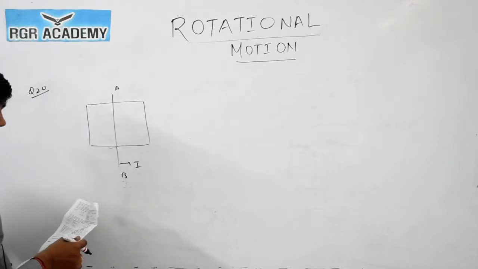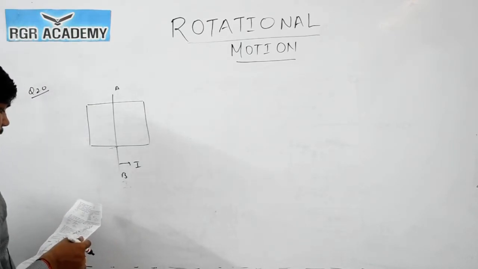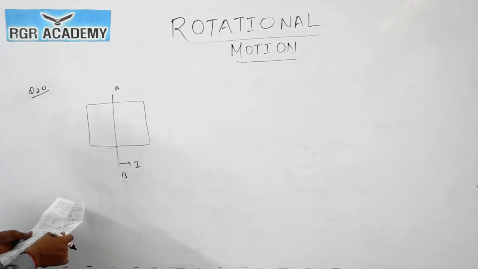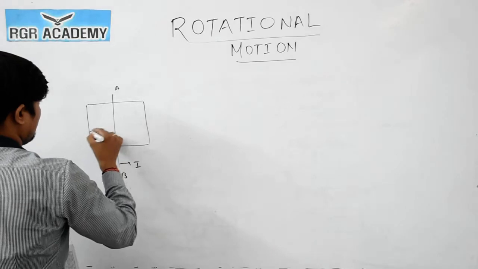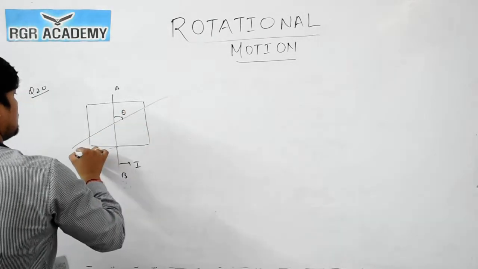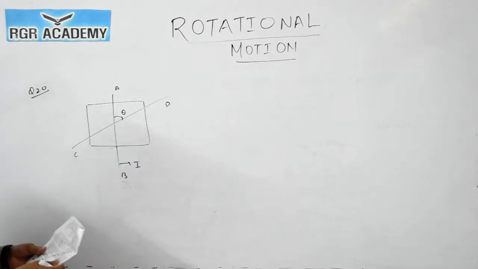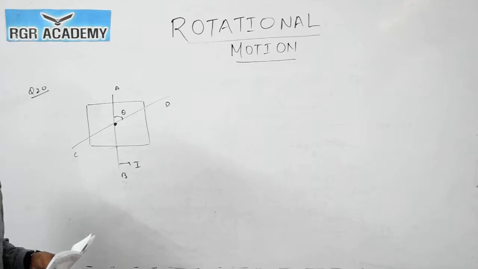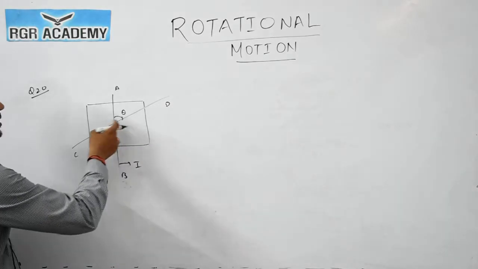CD is the line in the plane of the plate and passes through the center of the plate and makes angle theta with the AB. So another line CD is making angle theta with the AB. Okay, like this. You can consider this angle is theta and this is CD, and it is passing from the center itself. The moment of inertia of the plate about the axis CD is equal to, so they are asking the moment of inertia about this axis CD.